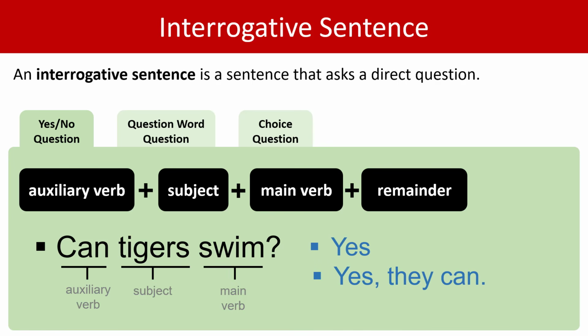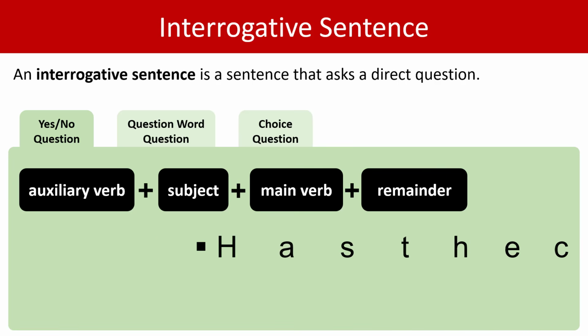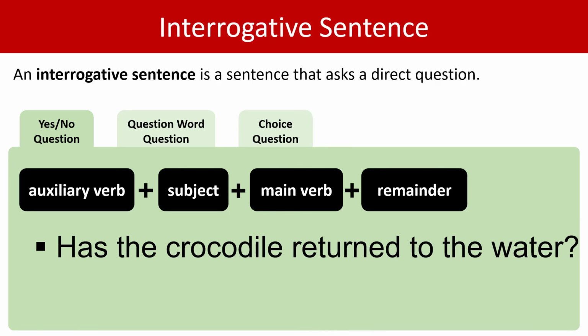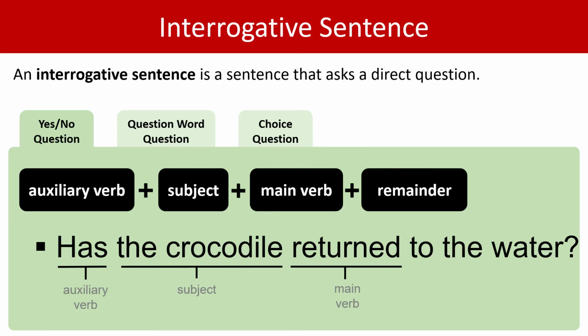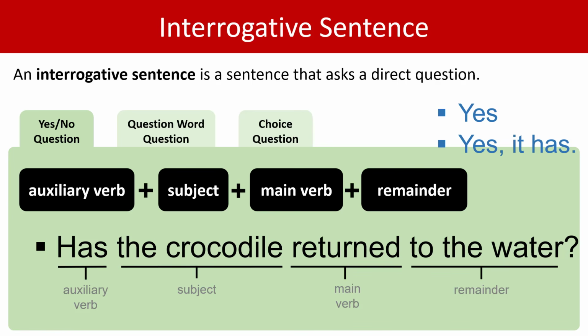Let's do one that does have a remainder. Has the crocodile returned to the water? Well, has is the auxiliary verb. The crocodile is the subject. Returned is the main verb. And to the water is what we're going to call the remainder. A possible answer is yes, or yes it has. Of course, we could have said no, or no it hasn't.